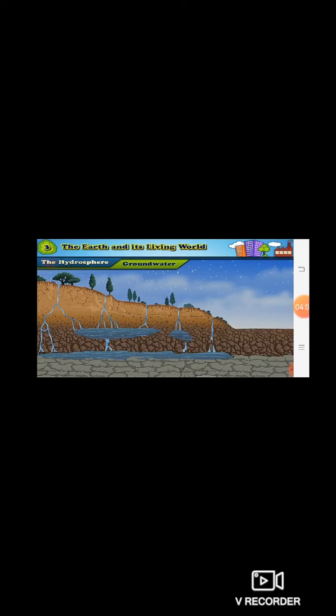Whatever wells we build, and many of the lakes, get water from these underground springs. So ice, groundwater, and water vapor in the atmosphere together form the hydrosphere. So today we have learned about the lithosphere and the hydrosphere.